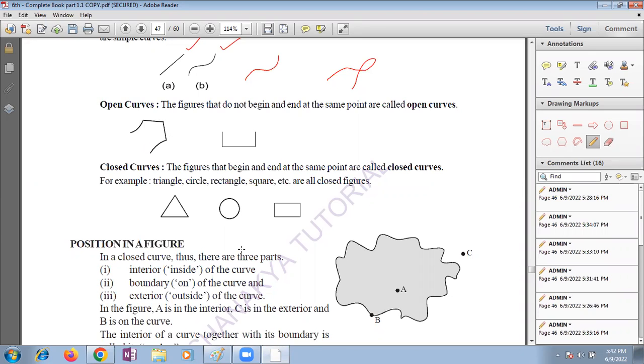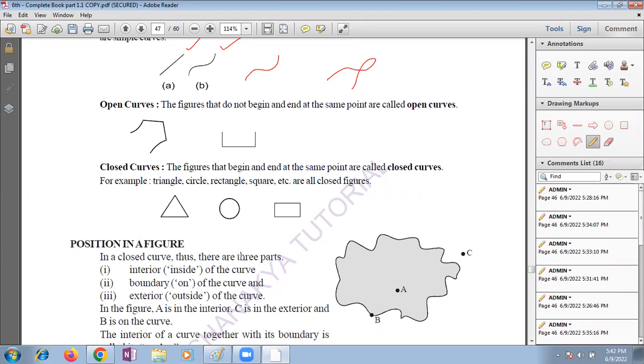Ma'am, interior means... Can you talk a little bit louder, ma'am? I can't hear you. Yes, Vedant, I can hear you. Ma'am, can you talk a little bit louder? Louder, children, are you able to hear me? Yes, ma'am, we can hear you. Ma'am, I didn't understand open curves. Is my voice low, Karthik? No, ma'am, it's a problem from my side. Okay, thank you, children.